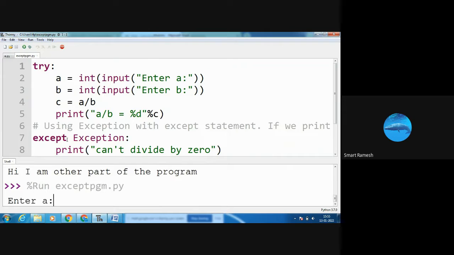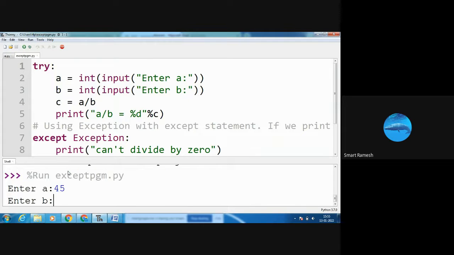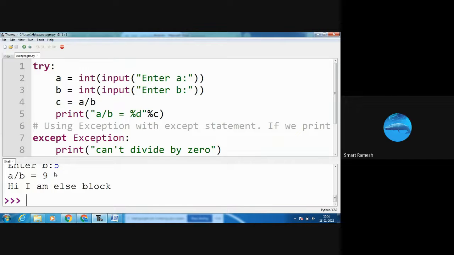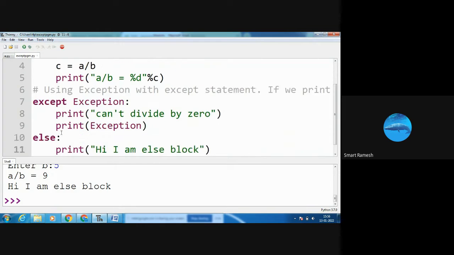First I am going to run the program without any mistake. Enter a value, I am giving 45. Enter b value, I am giving 5. So c is 9, a by b equal to percentage c. There is no error in the program, so it directly goes to the else part. Hi, I am else block, that is displayed on the output screen. The except block is not executed.